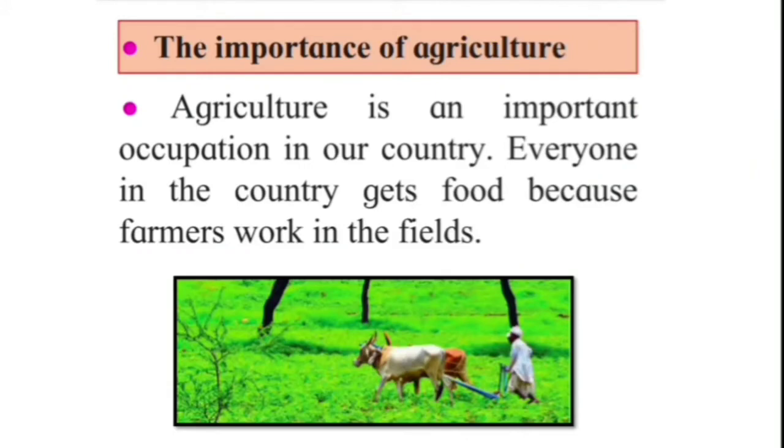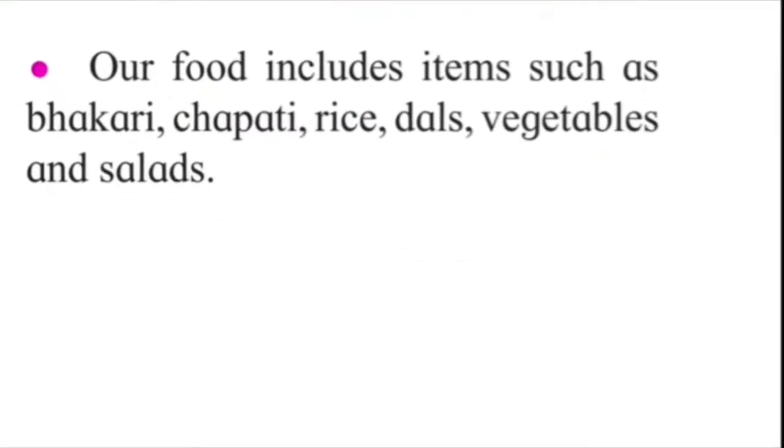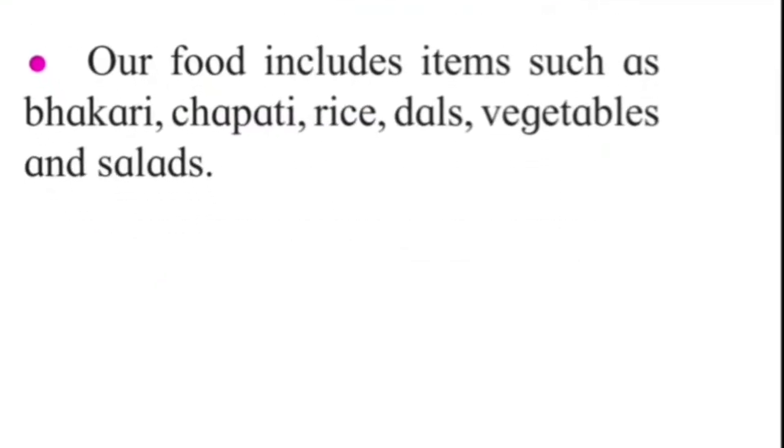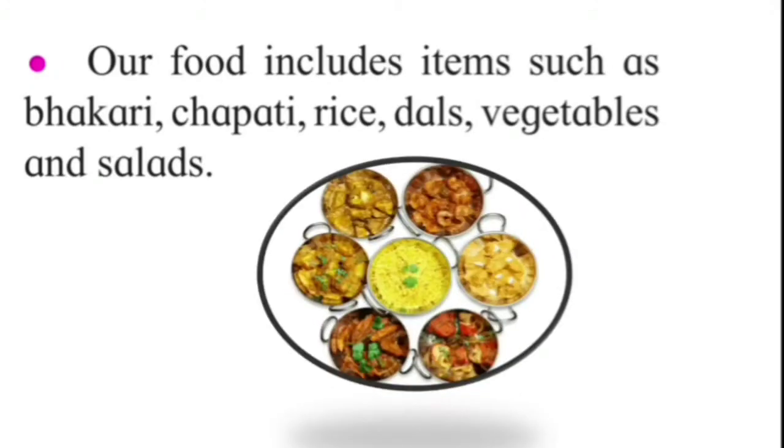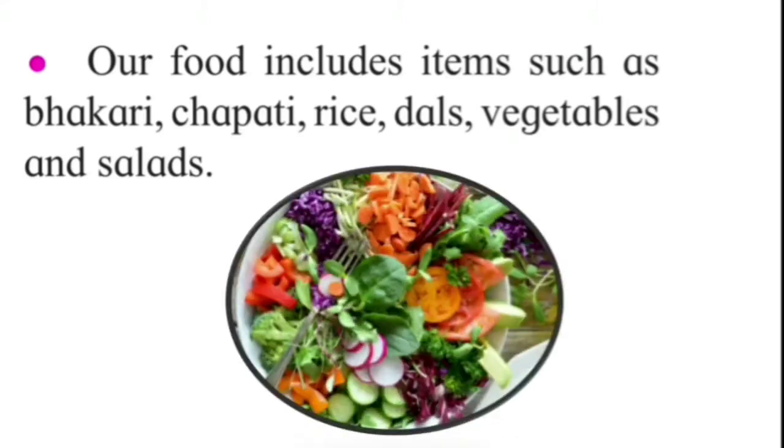Next is the importance of agriculture. Agriculture is an important occupation in our country. Everyone in the country gets food because farmers work in the field. Our food includes items such as bhakri, chapati, rice, dals, different types of vegetables and salads.